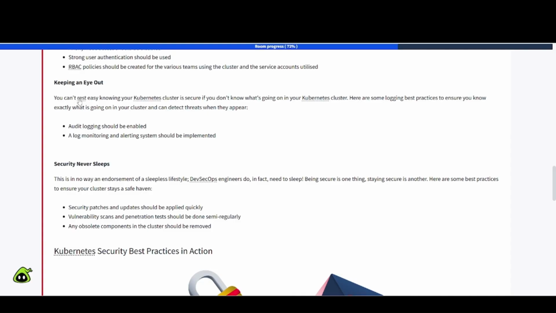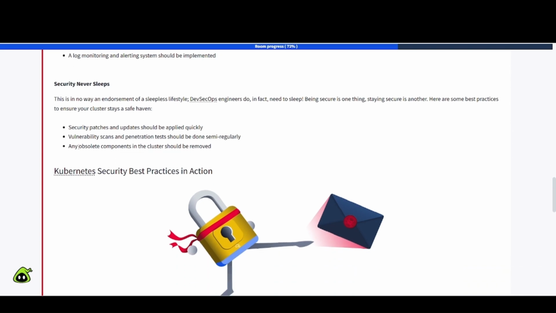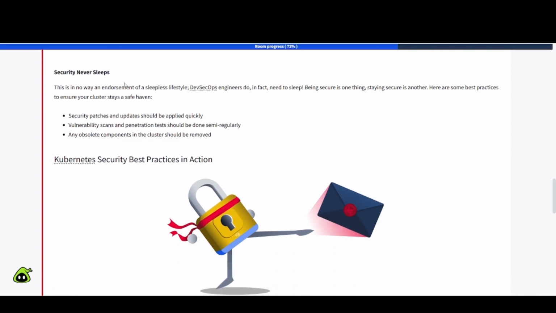Keeping an eye out. You can't rest easy knowing your Kubernetes cluster is secure if you don't know what's going on in your Kubernetes cluster. Here are some logging best practices to ensure you know exactly what is going on in your cluster and can detect threats when they appear. So you have audit logging should be enabled. A log monitoring and alerting system should be implemented, right? A SIEM tool. So you're going to be sending these logs back to your SIEM tool, that centralized location, right, to collect those logs.